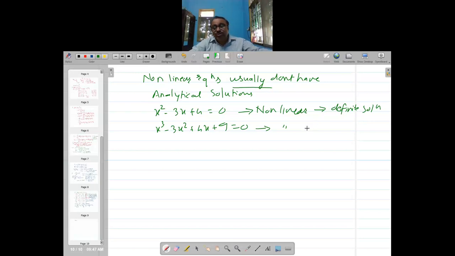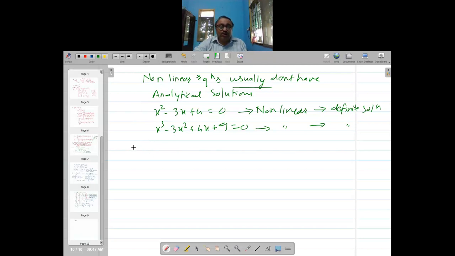You might know, might not know, but there is a solution to the non-linear cubic equation. But barring this, the other powers don't have definite solutions. So non-linear equations usually don't have analytical solutions.